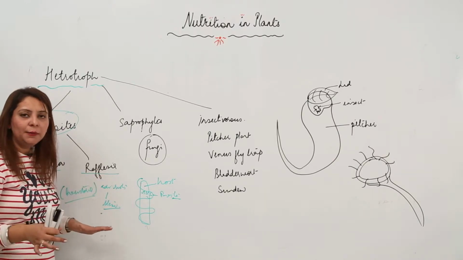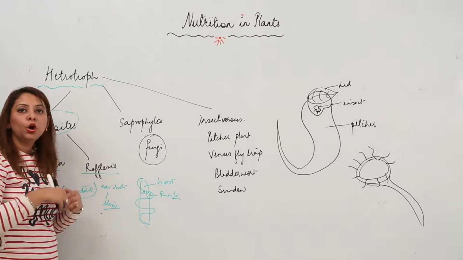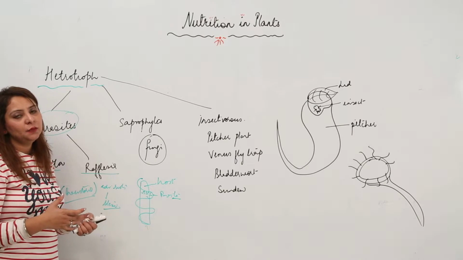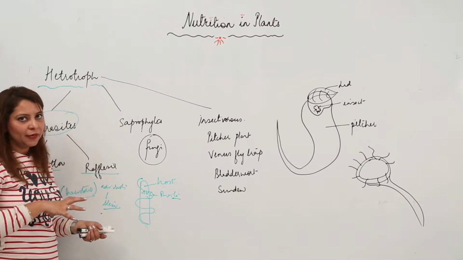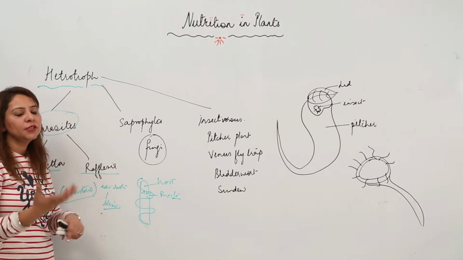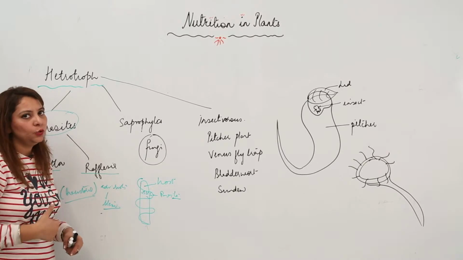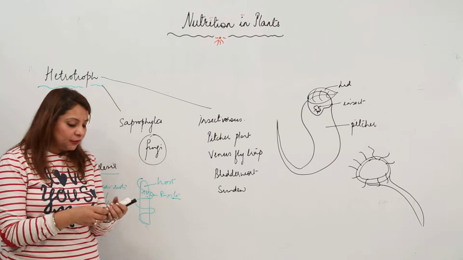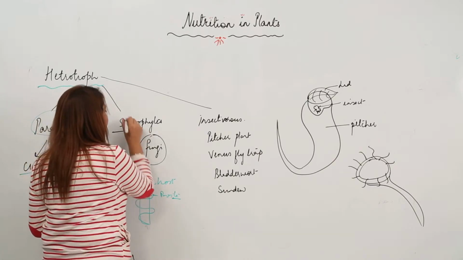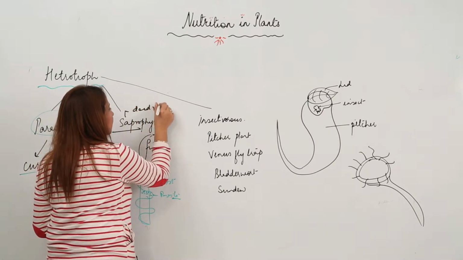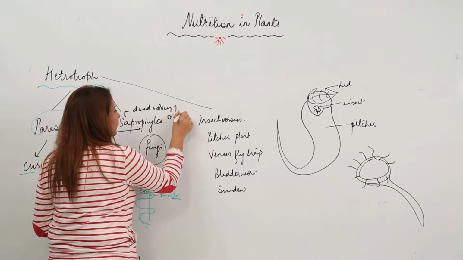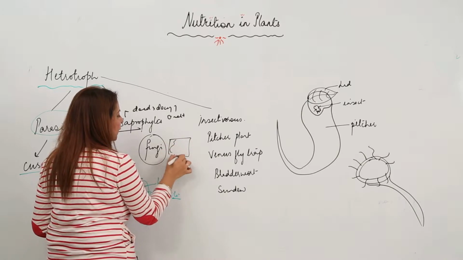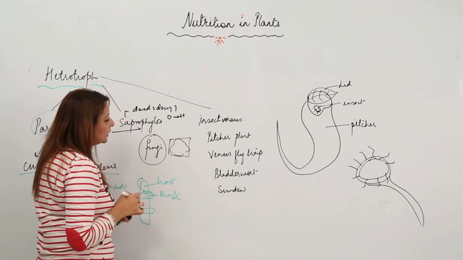Some are total parasites, that means they are dependent on the host for all activities, and some are partial, that means they do some of the things by themselves, and some of their requirement is fulfilled by the host plant. Second we have the saprophytes. Saprophytes are the ones which feed on dead and decaying organic matter. As we know, fungus. Suppose this is a bread and fungus grows on it. So what does the fungus actually do?